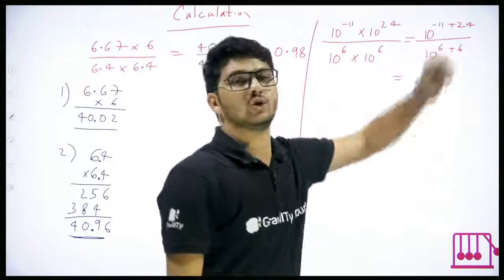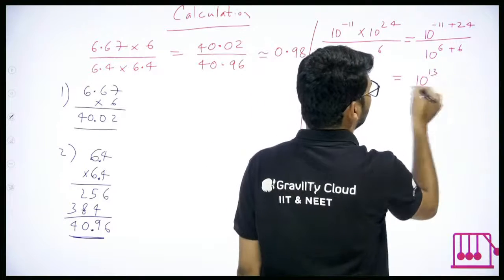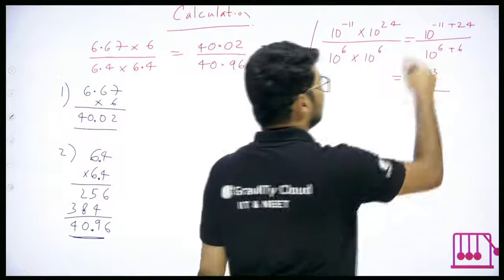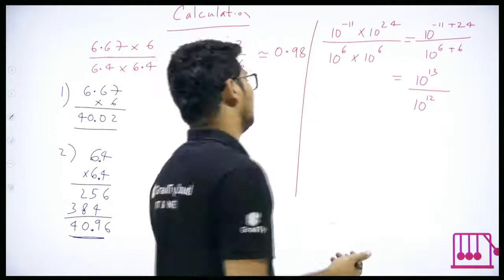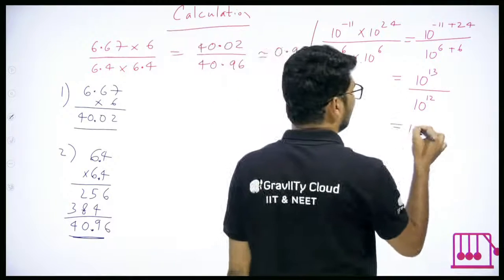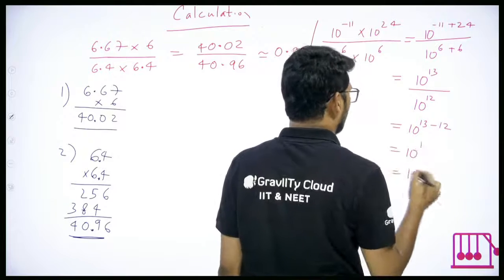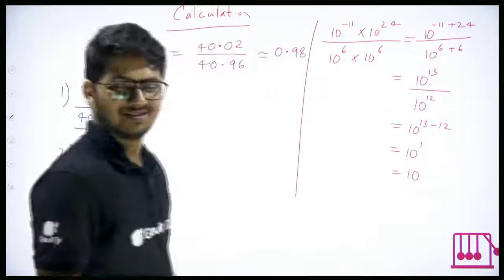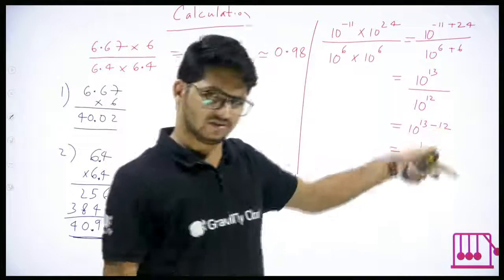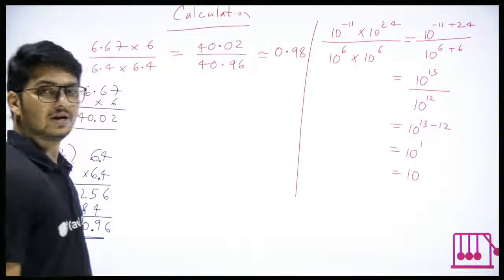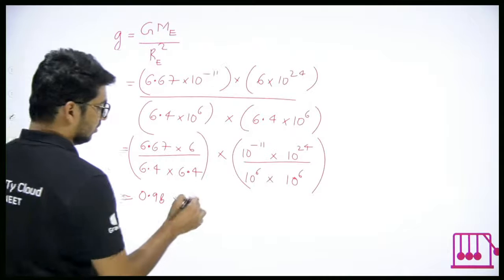Minus 11 plus 24, how much? 13, yes. 10 power 13 divided by 6 plus 6, 10 power 12. 10 power 13 by 10 power 12, how much is that? 10 power 13 minus 12, 10 power 1 or just 10. Right, here because there is division, you subtract the powers. Simple? Yes, so this term also is what? Into 10.